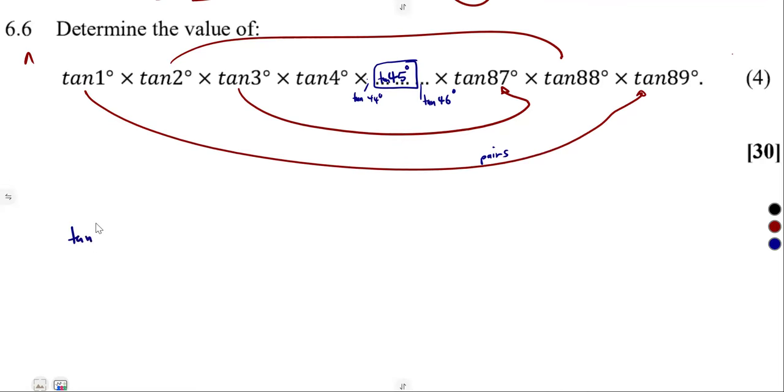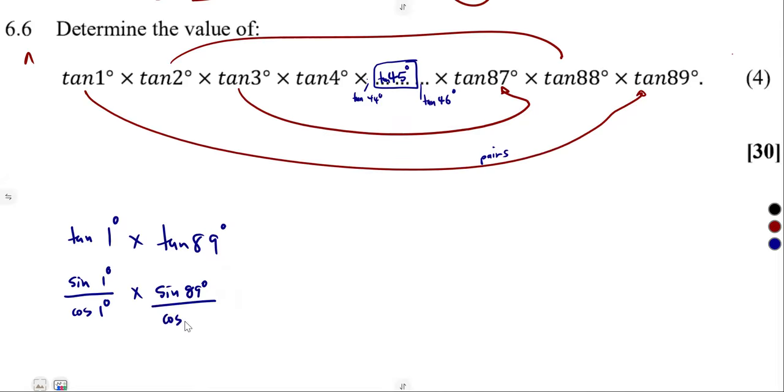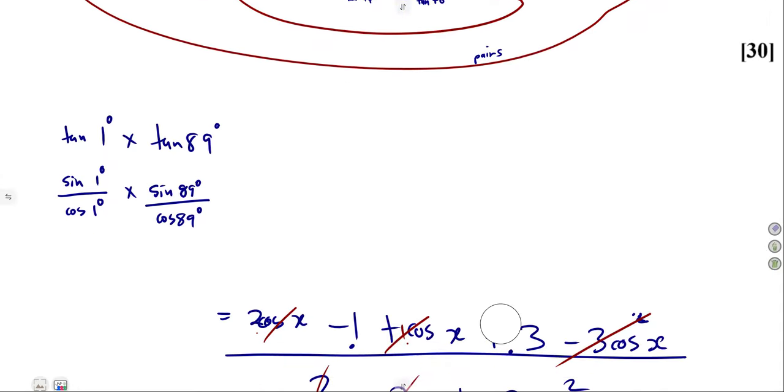Let's take for an example tan 1, because those angles give us 90 degrees. So we just test tan 1 multiplied by tan 89. This tan that we see is the same as sine over cos. So it is the same as sine 1 over cos 1 times tan 89, which is the same as sine of 89 degrees over cos 89.